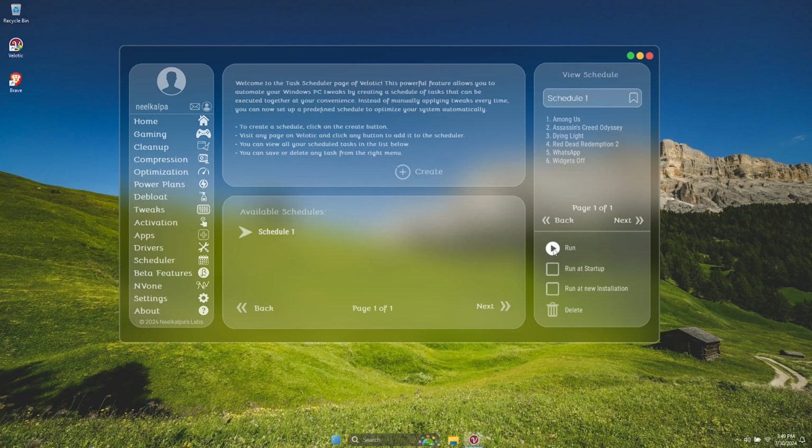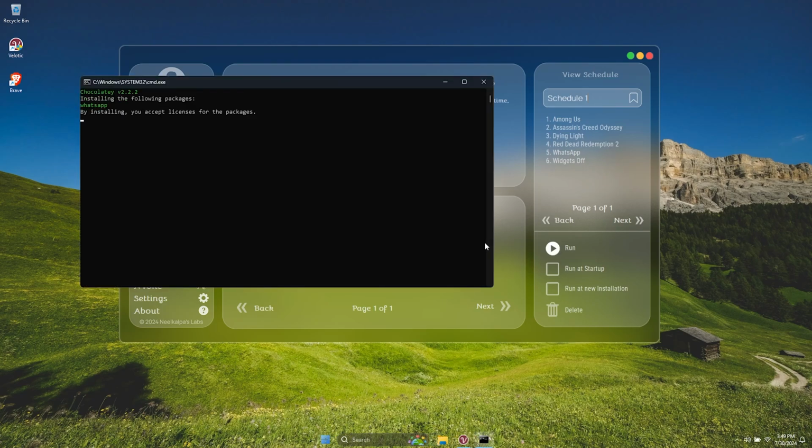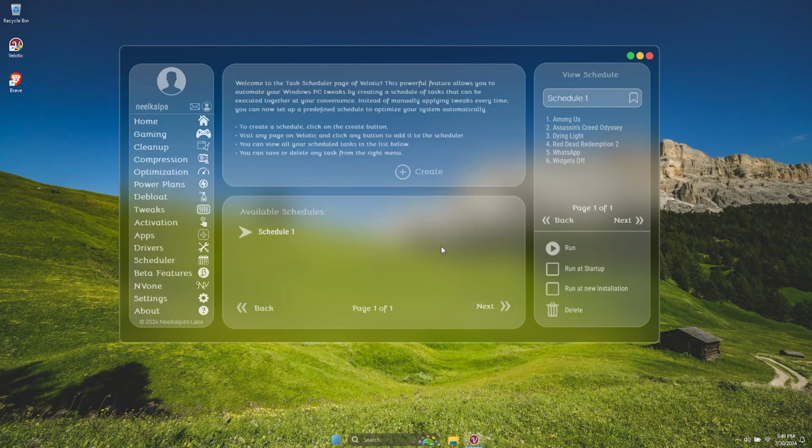Save schedules by going to the scheduler page. Write a name for your schedule and click the Save button beside the name. After saving, you can run it, or set it to run at every startup, or run it when you install Velotic.